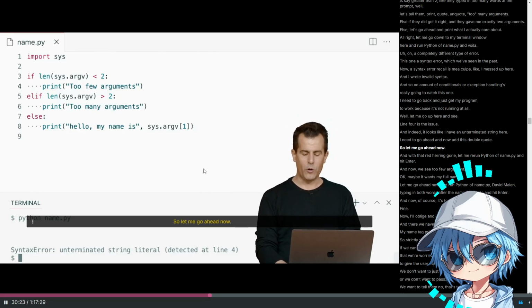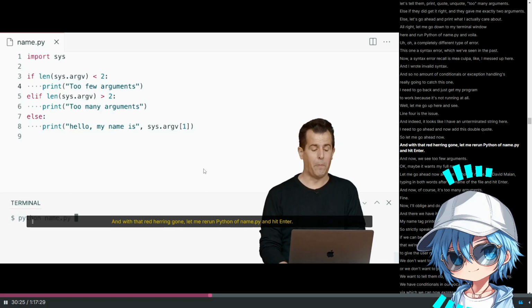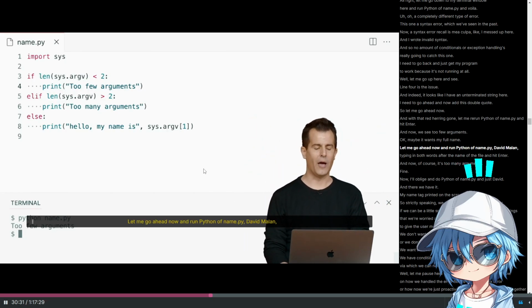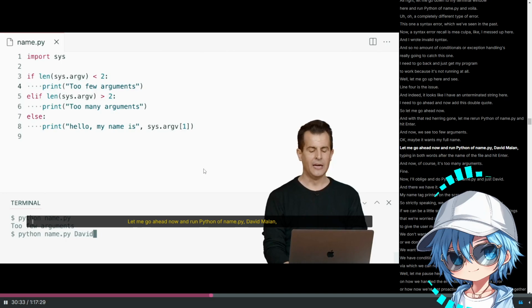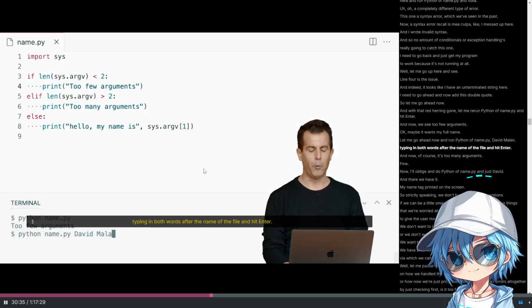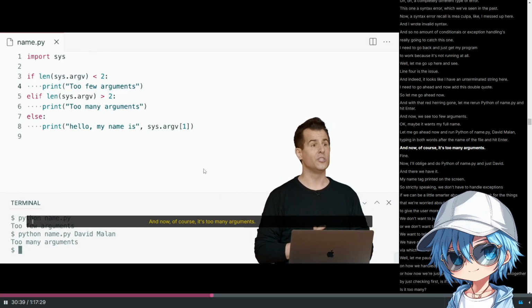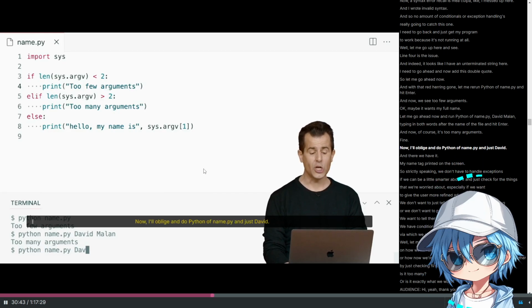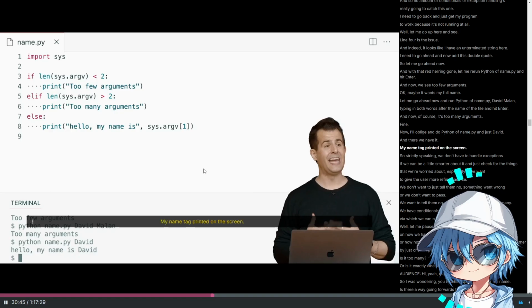So let me go ahead now, and with that red herring gone, let me rerun python of name.py and hit enter, and now we see too few arguments. Okay, maybe it wants my full name. Let me go ahead now and run python of name.py, David Malan, typing in both words after the name of the file and hit enter. And now, of course, it's too many arguments. Fine, now I'll oblige and do python of name.py and just David, and there we have it, my name tag printed on the screen.